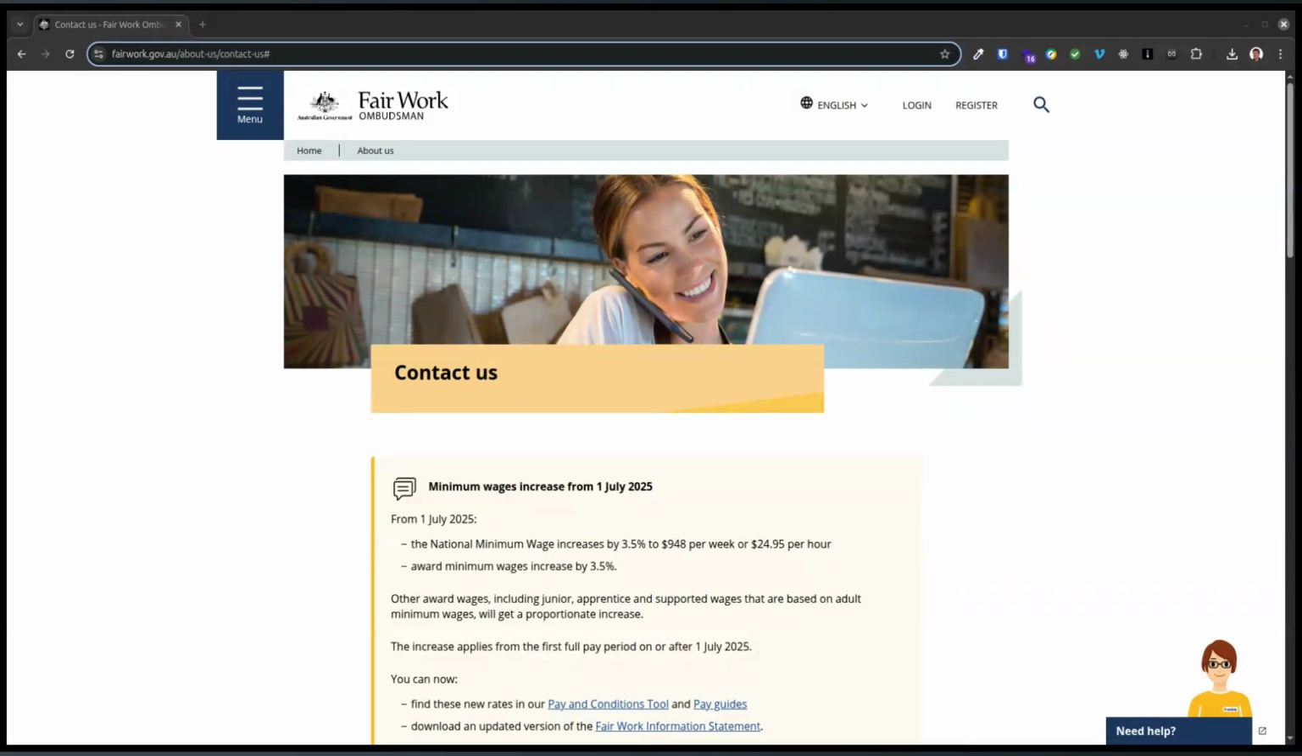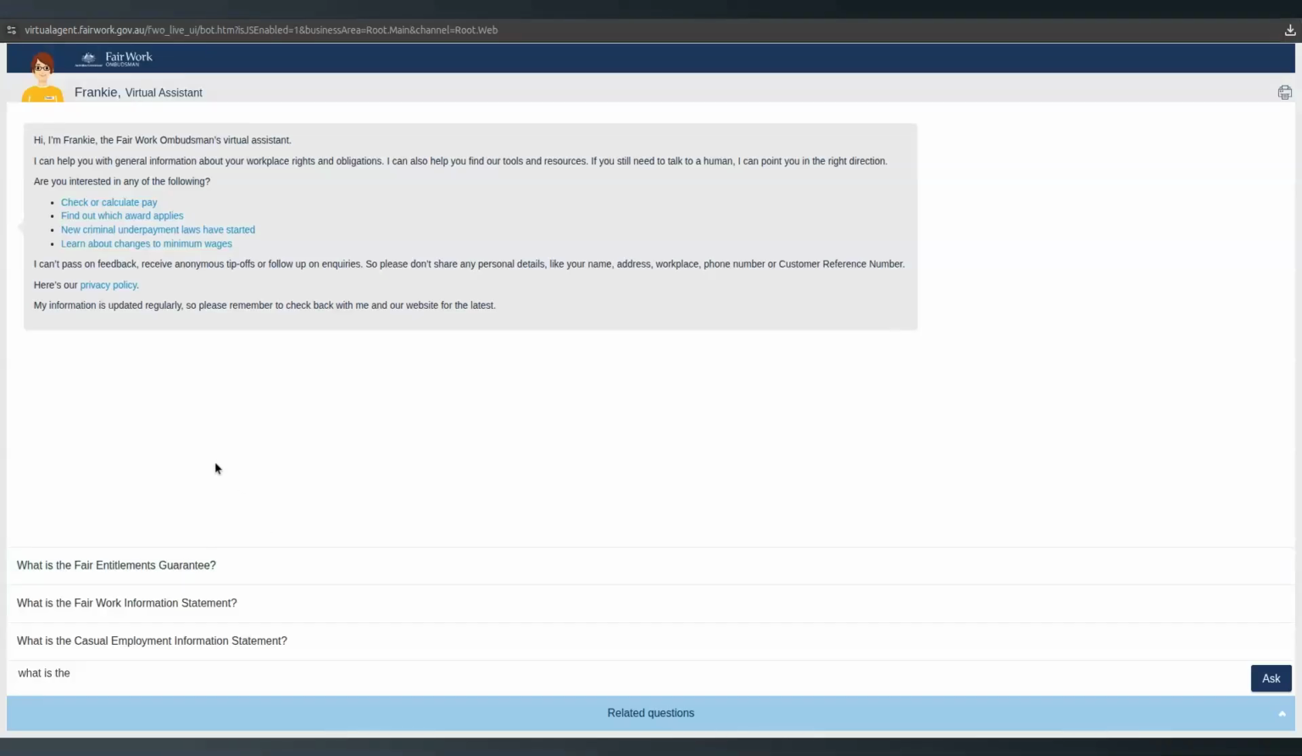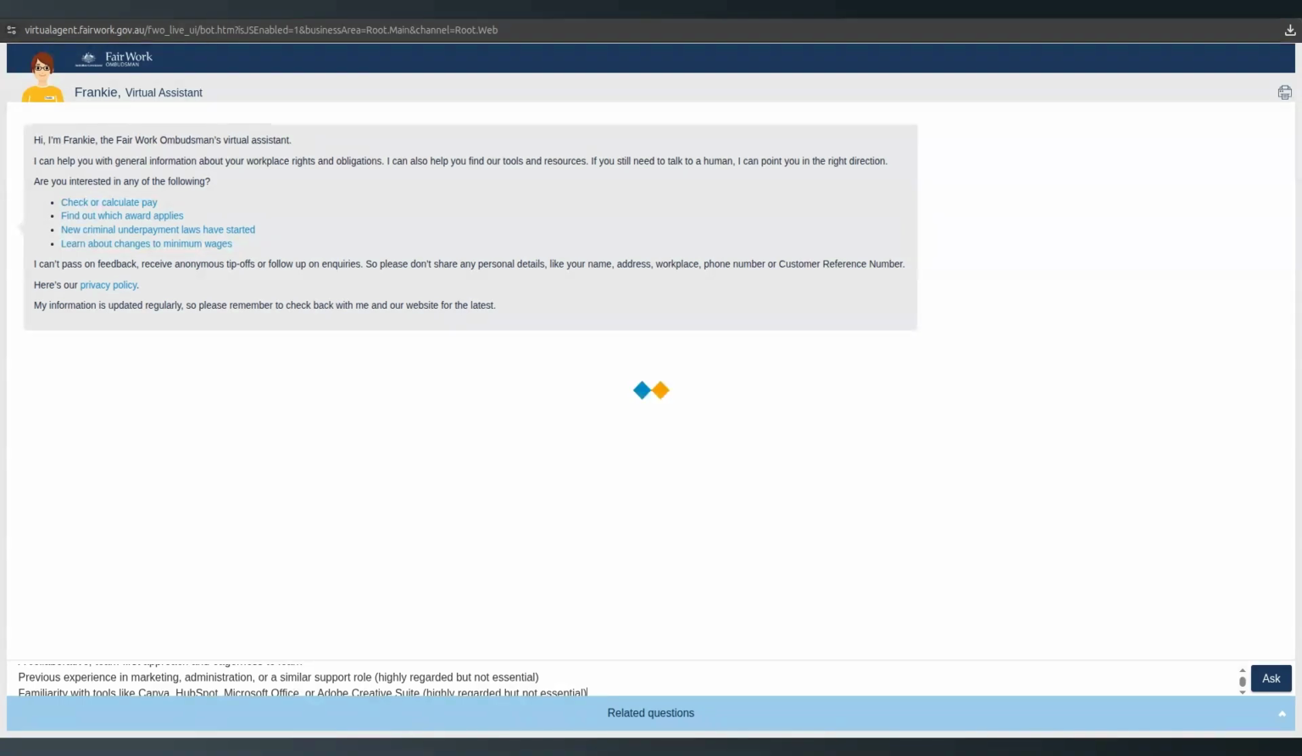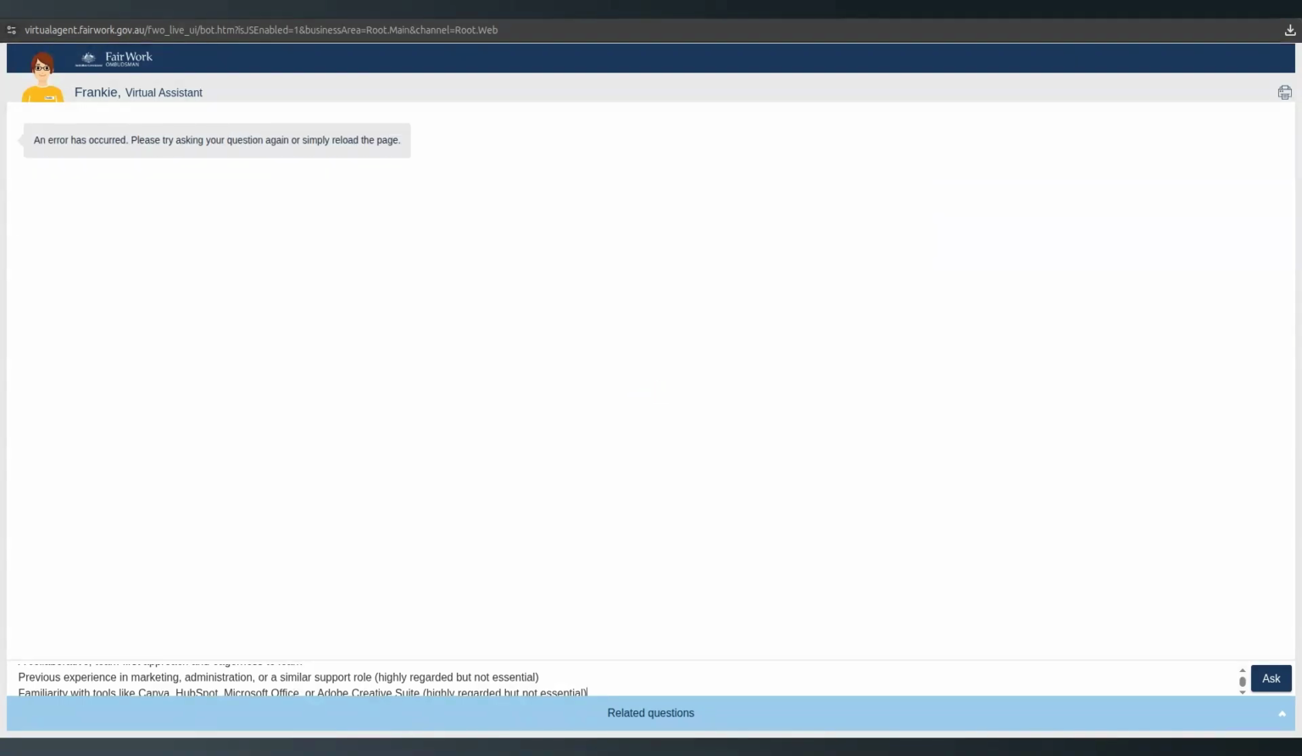Okay, so if we go, I'll just switch screen. You trigger it by clicking on that little button down the bottom there. And if we have a look at the actual chatbot, it has these kind of pre-made questions and stuff. But anyway, what's the award for this role? I'm just going to paste in this job from. It doesn't like the question, too big.